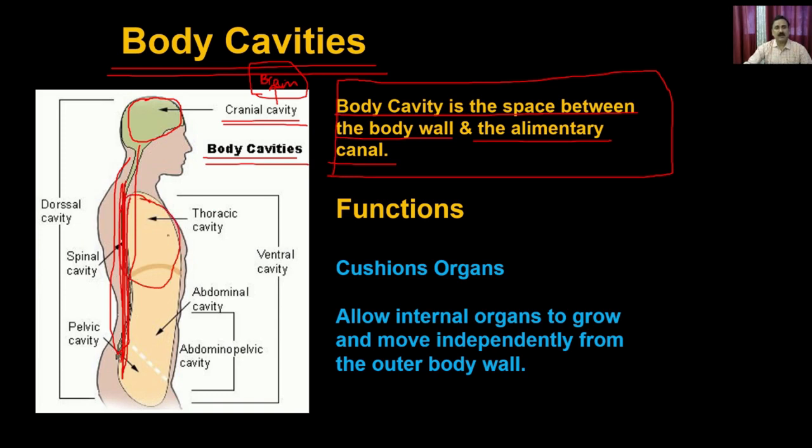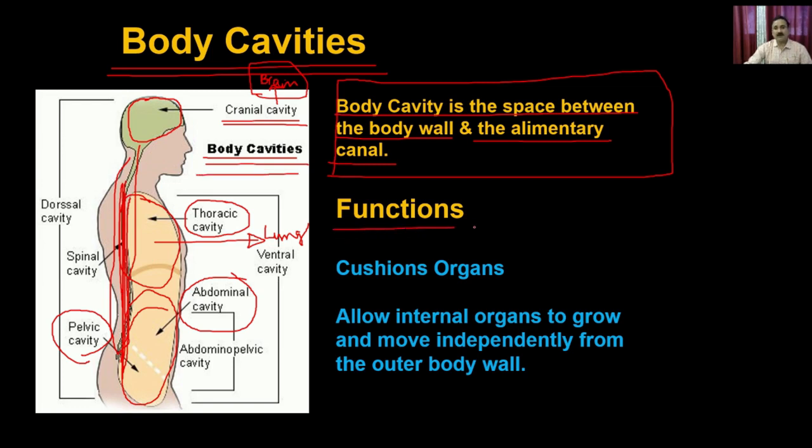Then you can have the thoracic cavity, the cavity where you can actually have the lungs. So your chest actually. The cavity you have just below your chest is called the thoracic cavity. Then you can have the abdominal cavity, where you have the alimentary canals. And then you also can have the pelvic cavity, where you can have the pelvic organs. So what you see here is that in a typical human being, you can have multiple types of cavities.